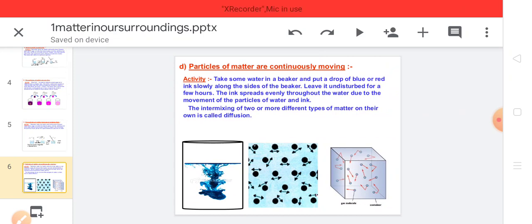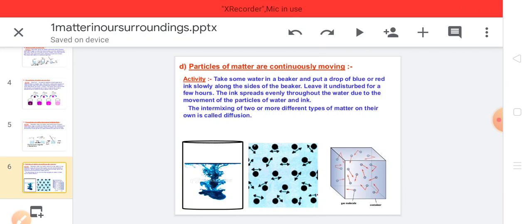Particles of matter are continuously moving. That means the matter particles are in continuous random motion. For this, we'll study an activity. Take some water in a beaker. Put a drop of blue or red ink slowly along the sides of the beaker, not in the center but along the sides. And leave it undisturbed. That means we don't have to stir it using the glass rod.